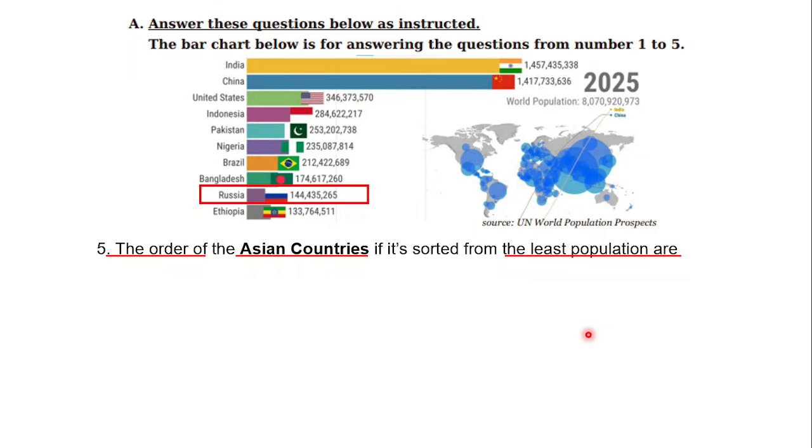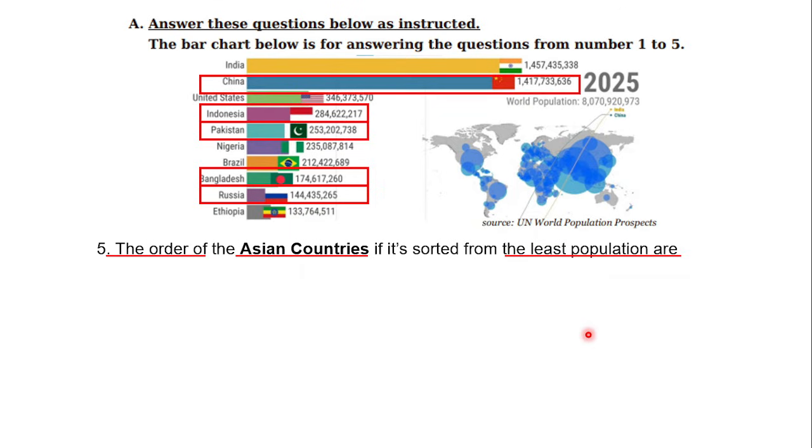Russia has the least population among the countries mentioned here that are from Asia. And then Bangladesh, Pakistan, Indonesia, China, and finally India. And then you can put them in order from least to greatest.